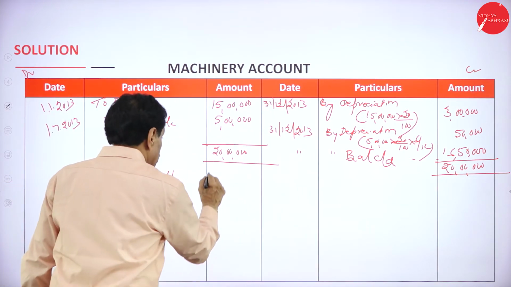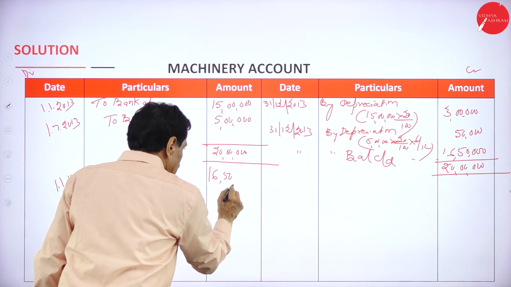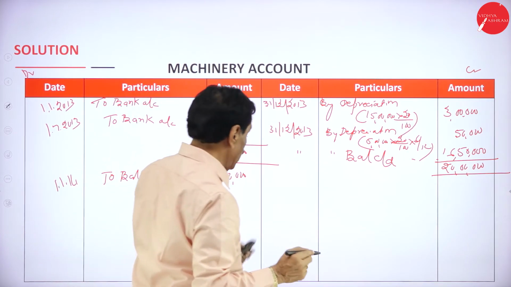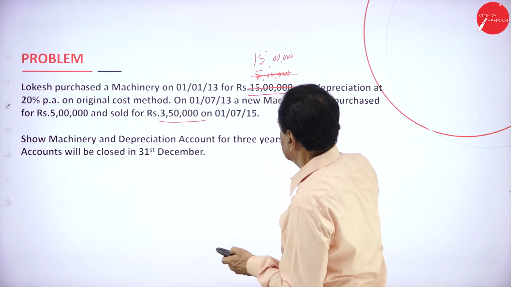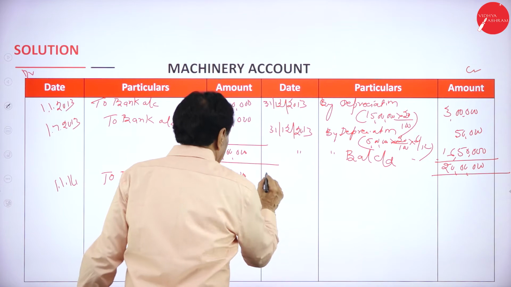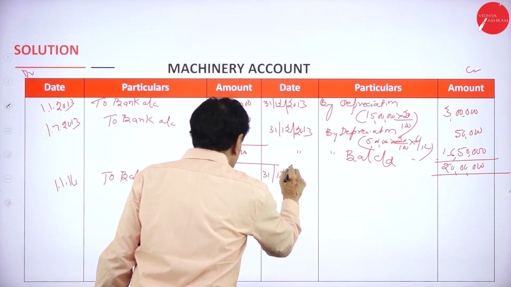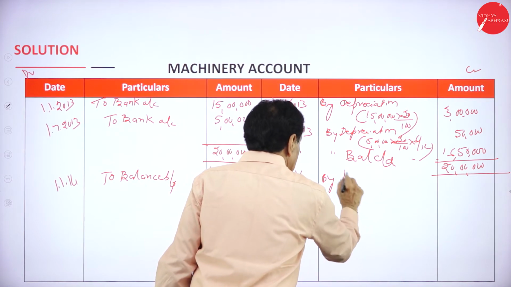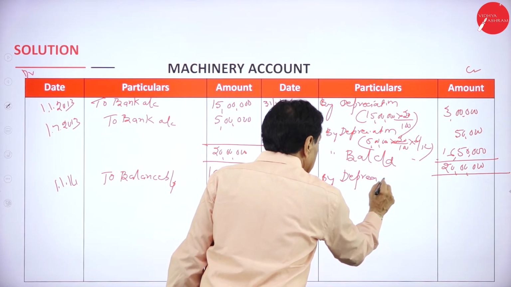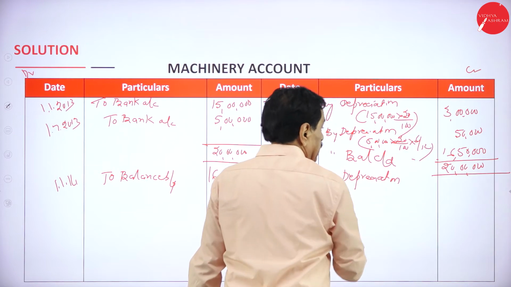It is 16,50,000. This year no sale, no purchase. Here full depreciation. 31st December 2014 by depreciation on original cost, it is 3 lakh.